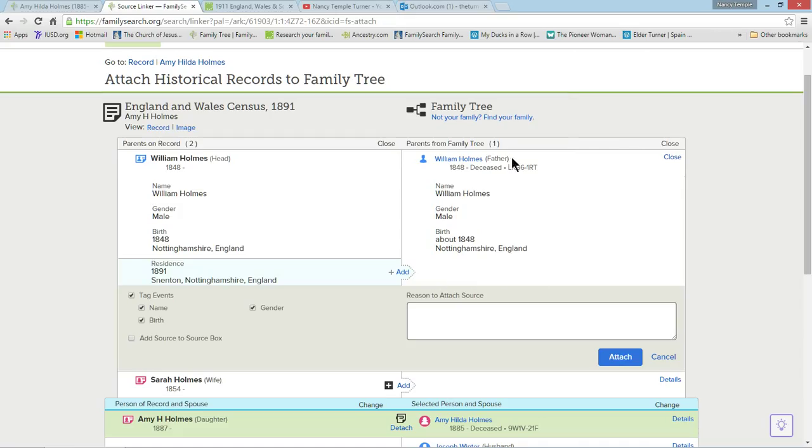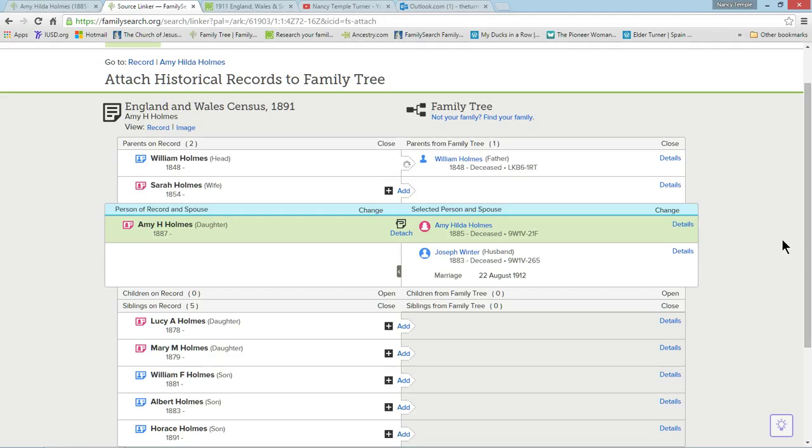It did not. So it created this new source for me, this new person I should say, and I'm going to go ahead and attach the source, which is the proof of why I added him to begin with. So William Holmes is now added to my tree. Now let's add wife Sarah.